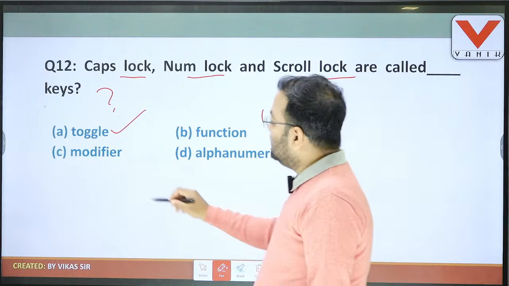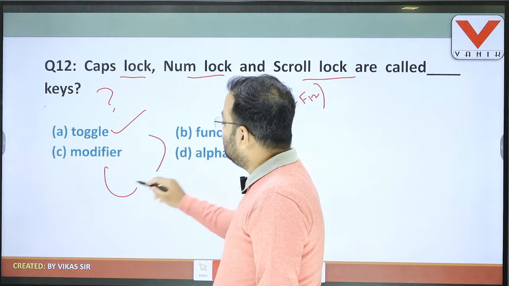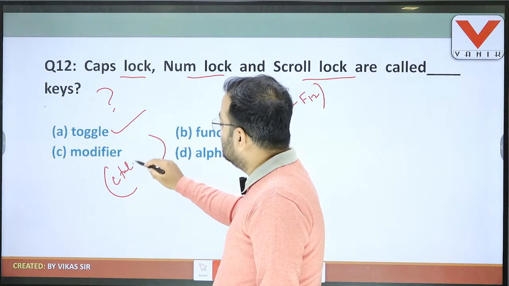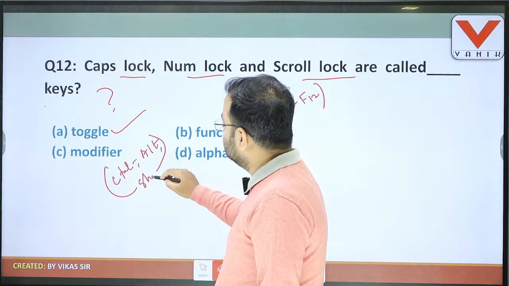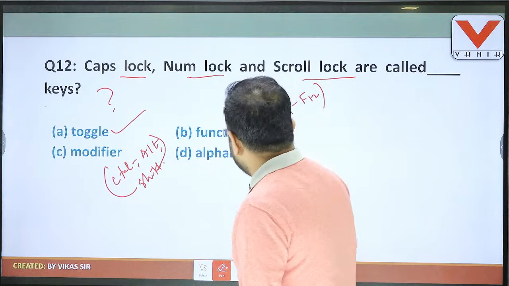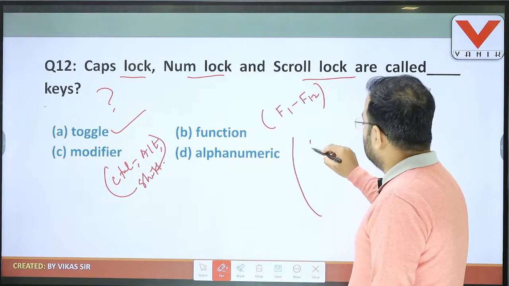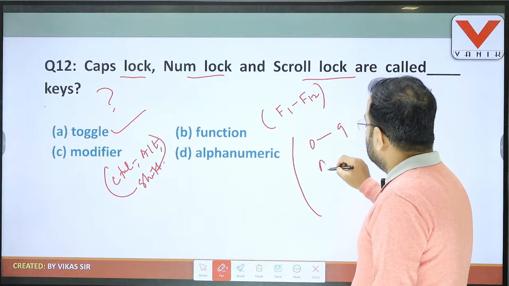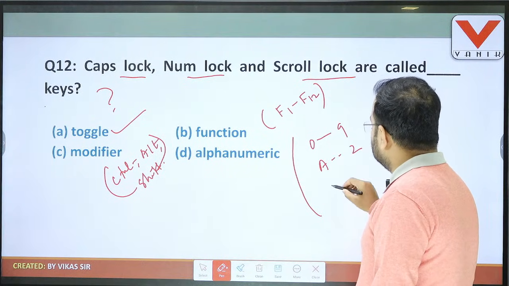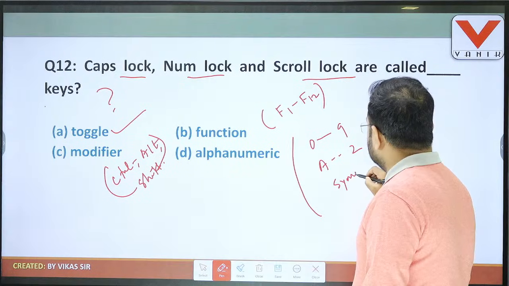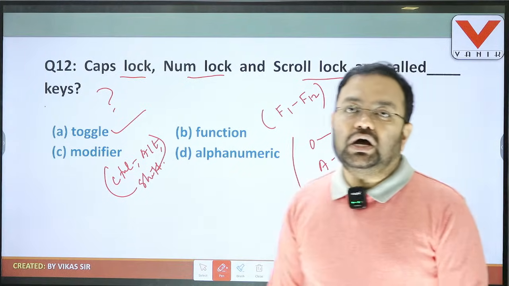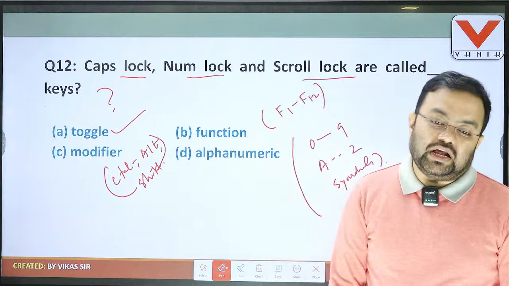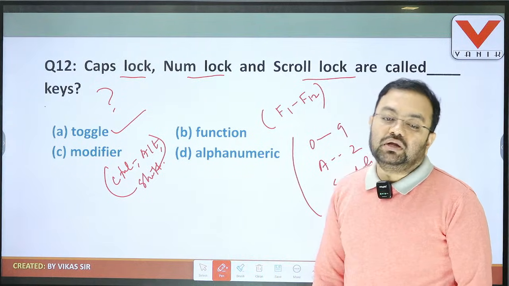And modifier key, you know that there are 3 modifier keys. One is control, second is alt, and third is shift. And alphanumeric, I think you should know that alphabet A to Z, number 0 to 9 and all the symbols. Clear? So these are different types of keys which are available on a keyboard.